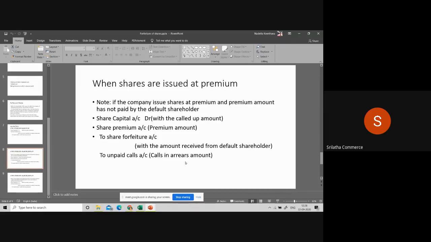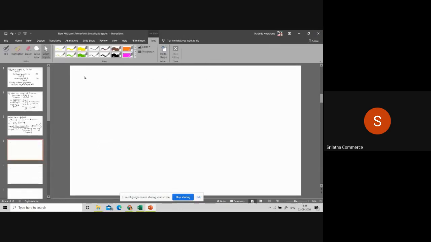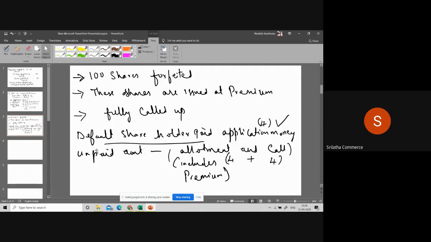All these points you have to remember while doing the problems. You have to observe whether you receive the premium or not. Accordingly, you decide where you are going to pass the journal entry. Is it clear? Now, in our case, what happened? This default shareholder paid application, unpaid amount is allotment, which includes premium. So you tell me whether the default shareholder paid the premium or not.